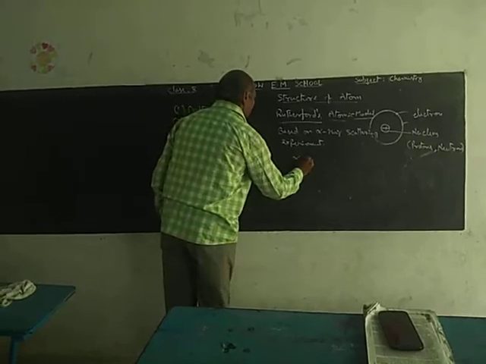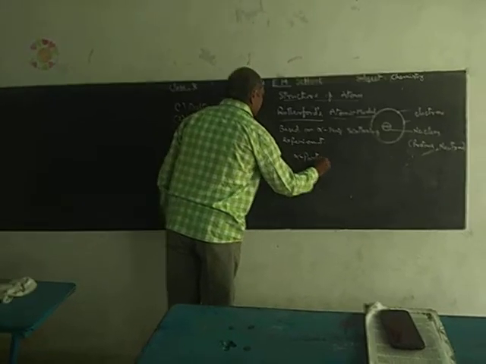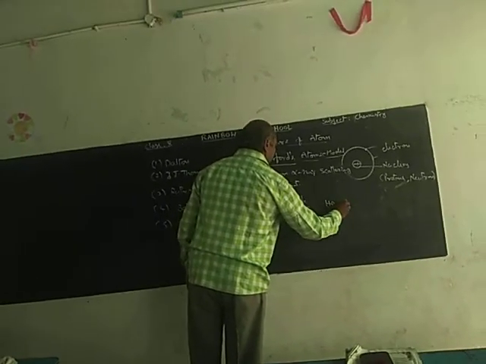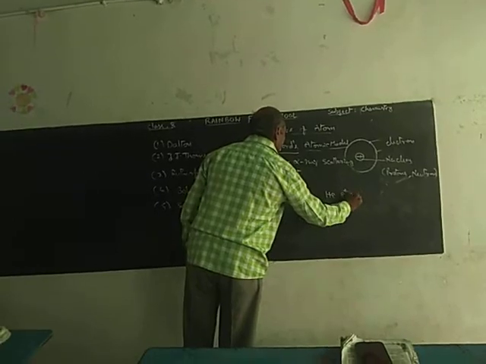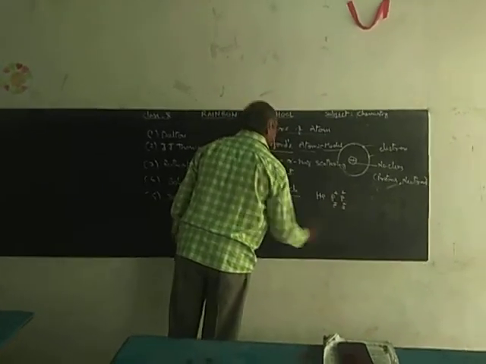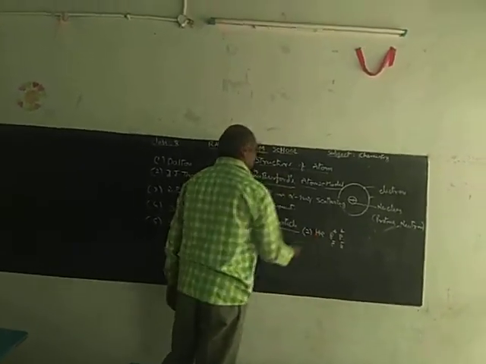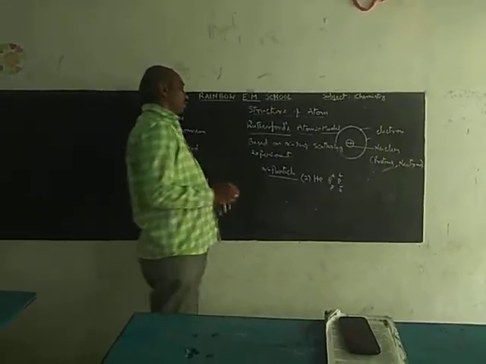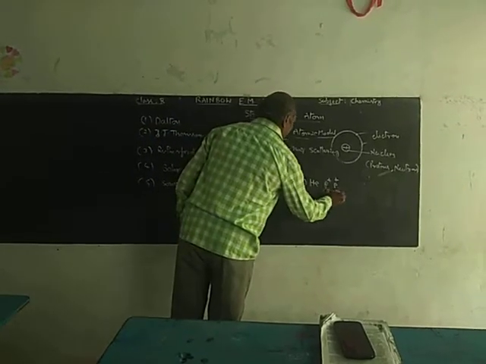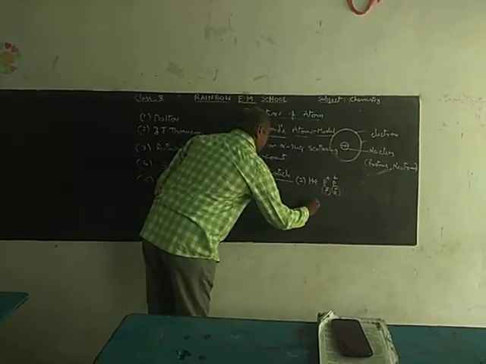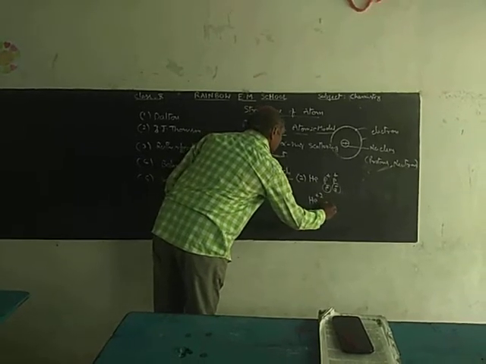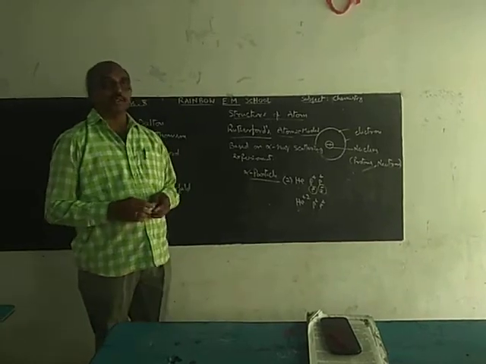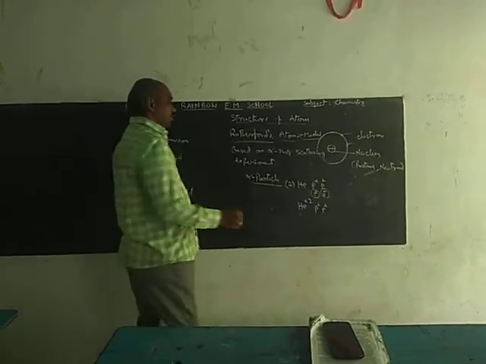What is meant by an alpha particle? Helium consists of 2 protons and 2 electrons, which means its atomic number is 2. Suppose if 2 electrons are removed from the helium atom, this helium consists of 2 units of positive charge. This 2 units positively charged helium is called an alpha particle.